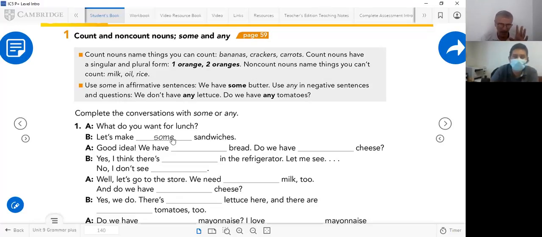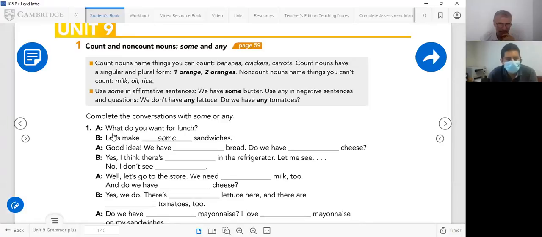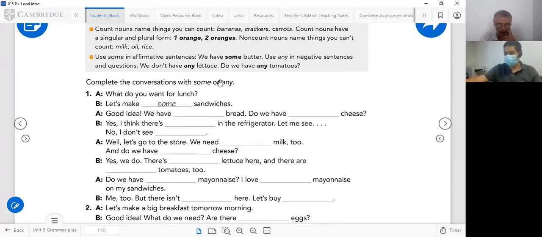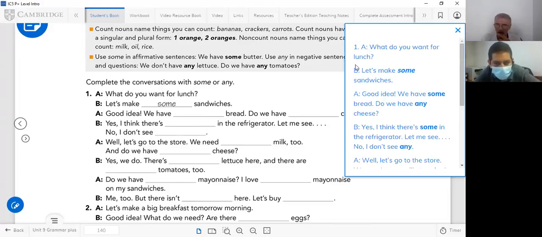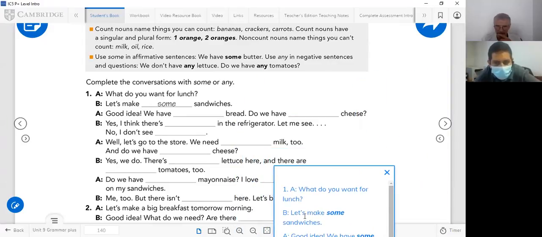Yes. Okay, so I want you to complete all of these. This is supposed to be a conversation, and you're going to complete the conversations with some or any. Pay attention to this. Let's make some sandwiches, okay? This is affirmative, some. What do you say for letter A? Good idea. Can you read it? Good idea. We have some bread. Do we have some cheese?